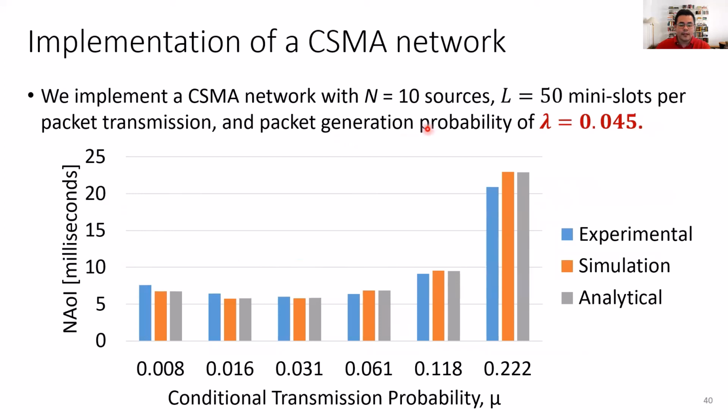Here we are considering a network with 10 sources again, in which each source is generating packets with a rate of 0.045 packets per millislot. We are plotting the network age information in milliseconds versus the conditional transmission probability mu, comparing the experimental results with the simulation and analytical results. As you can see, they track each other very well, so we have an accurate model. Next, we're going to show you a video of this operating point here.